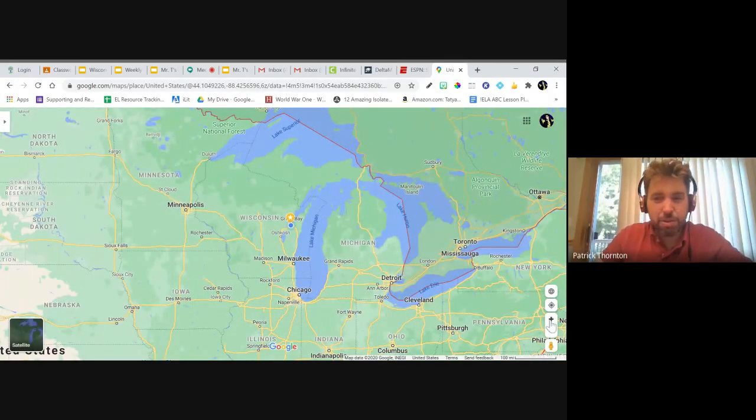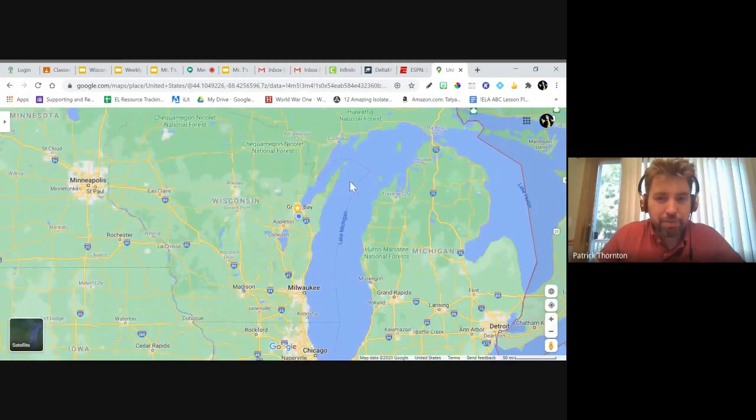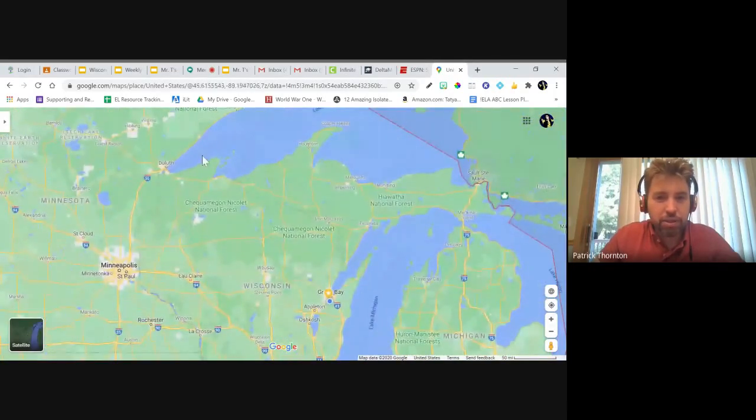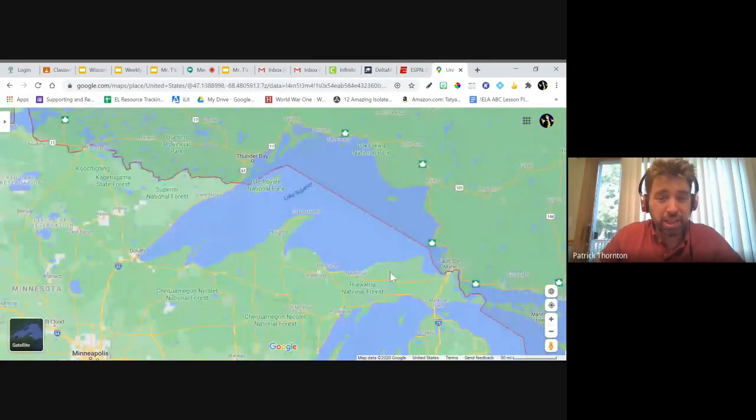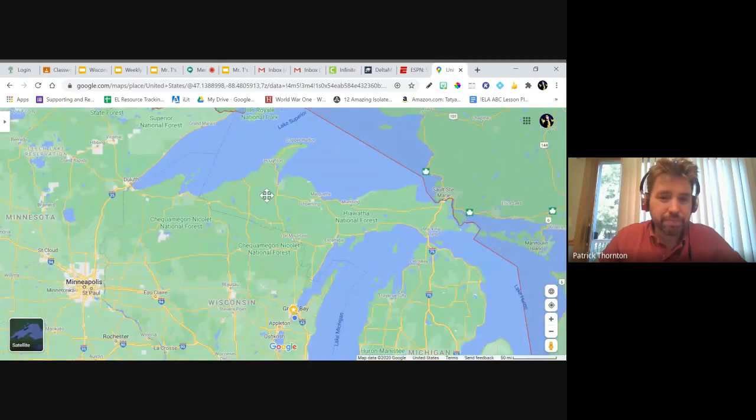And it's actually a really special part about the United States because we have all these freshwater lakes that really help us because we have a lot of water that we can use. We don't have to get it from the ocean and heat it up and cook it to make it drinkable. So we can see right here near Green Bay, Lake Michigan is on the eastern side. And then if we scroll up on the northern side, we have Lake Superior. And Lake Superior is the biggest Great Lake. It's actually the largest size. Okay?